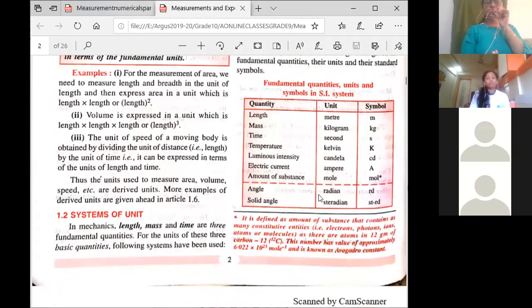So the fundamental system of units has been introduced. And remember, these are the quantities which are there: length, mass, time, temperature, intensity, current, amount of substance, mole. I don't know whether in 8th standard you have learned in chemistry 1 mole of substance. Maybe in 9th you will learn. So when you are measuring the substance in...